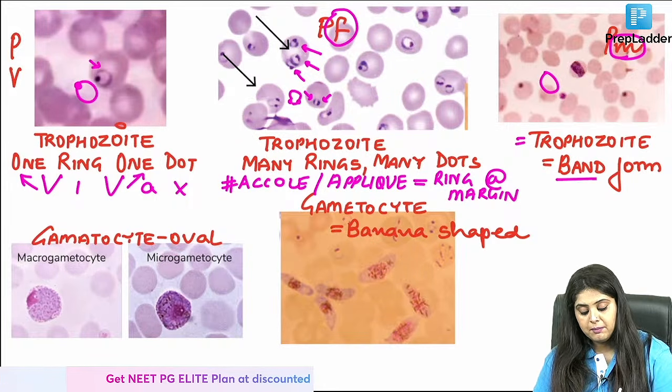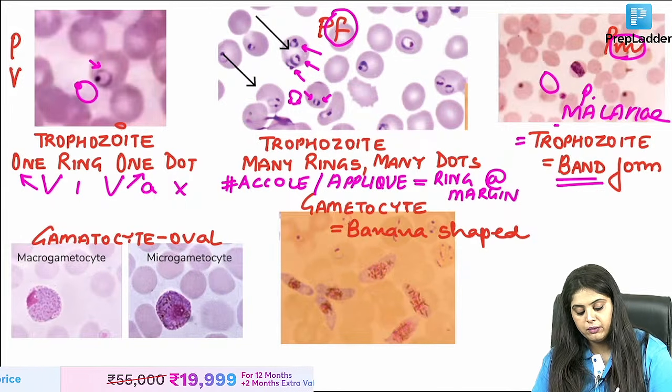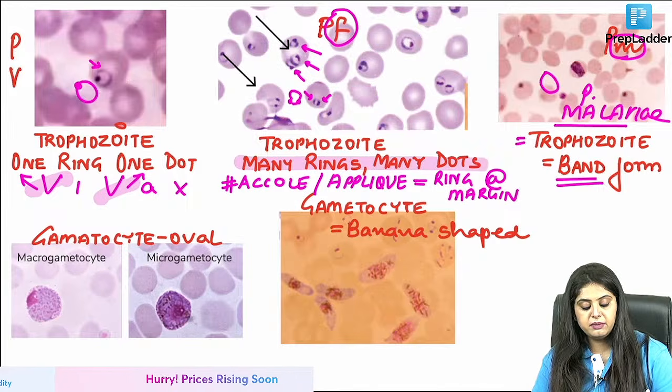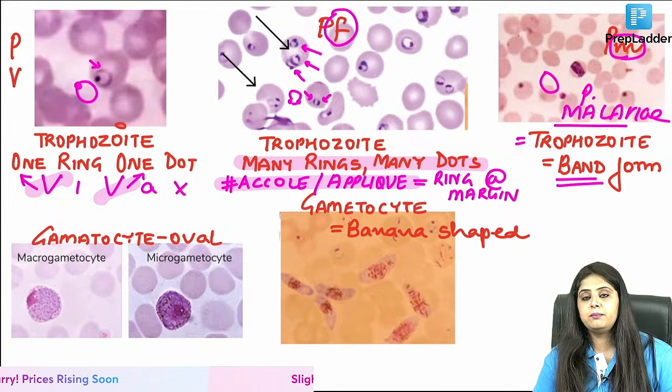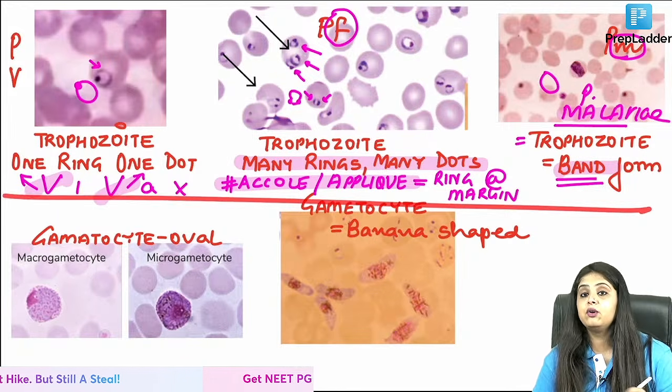So now I say mala band, Plasmodium malaria, mala band is how you are going to learn it. Simple. If they say one ring, one dot, vivax; many rings, many dots, angry, applique form, falciparum. Malaria has the band form. All the bands and all the rings are done.